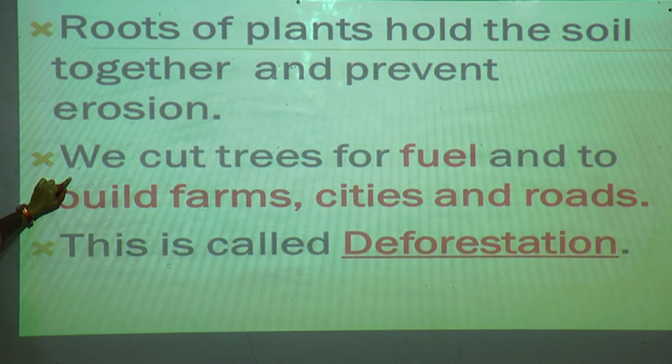For fuel, which we get from the trees. And to build farms, cities and roads, to make new things. We are cutting the trees only. Due to the cutting of the trees, it becomes deforestation. See, that is the reason for soil erosion.